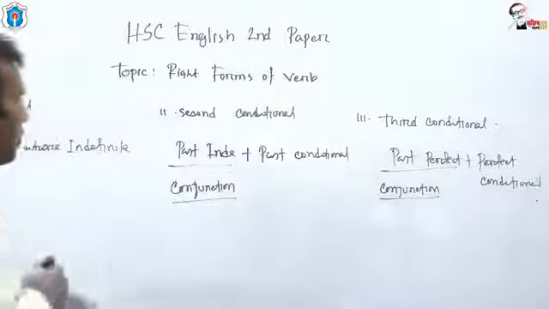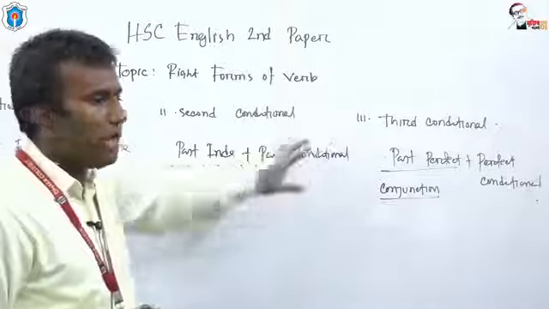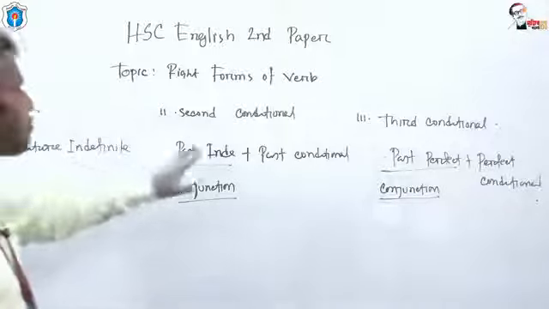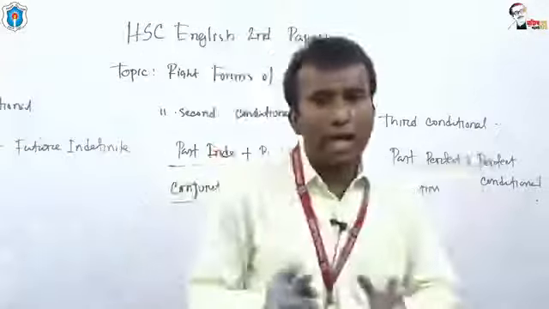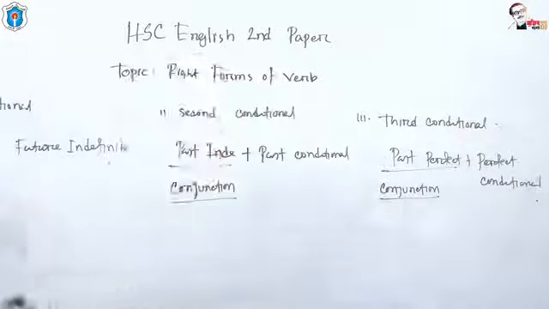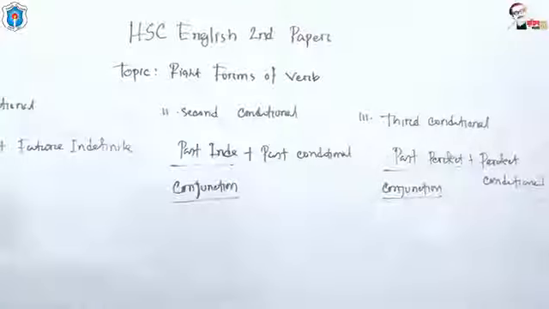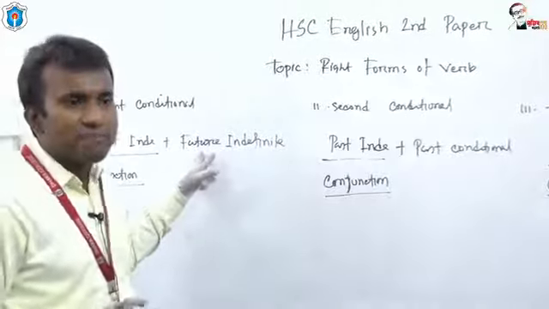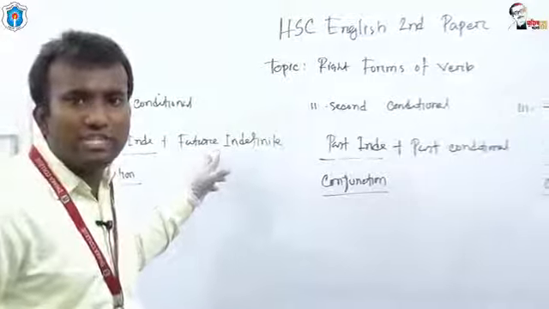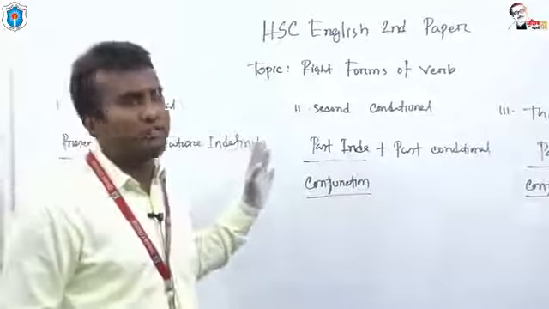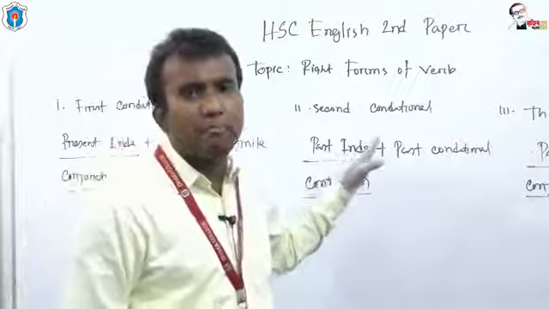Now I'd like to give you the structure of past conditional. Okay, in three conditional sentences I have used 6 tenses. You know the structure of present indefinite. Present indefinite has the structure subject, then the present form of the verb. Future indefinite, subject, and after subject you will get the auxiliary verb, shall or will, and after this auxiliary you have to put base form of the verb. Past indefinite, subject, then past form of the verb.